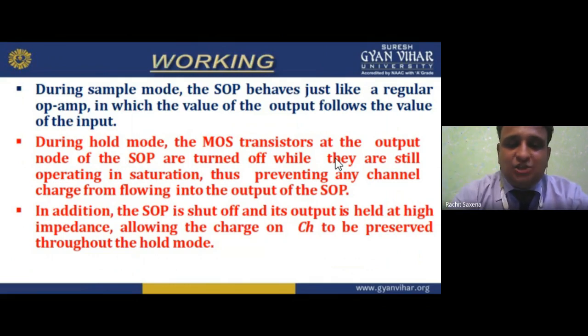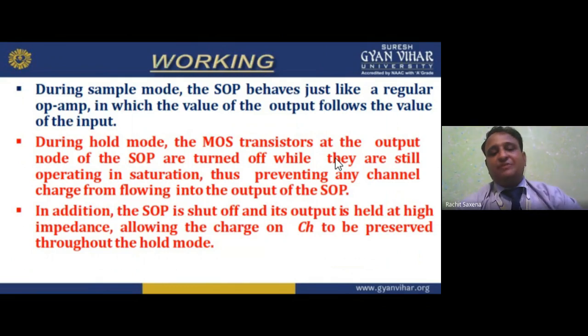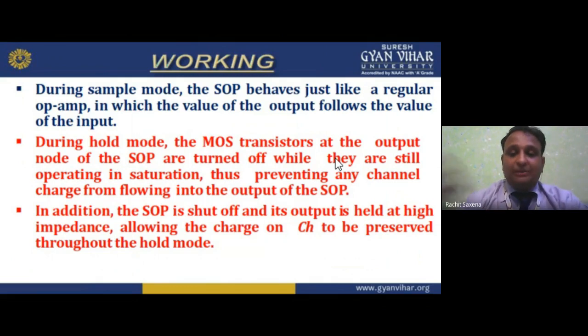In addition, the SOP is shut off and its output is held at high impedance. Held at what impedance? High impedance, my dear student. Now this allows the charge on CH to be preserved throughout the whole day. If charges are moving, the holding capacitor stores it, to be preserved throughout the whole day.